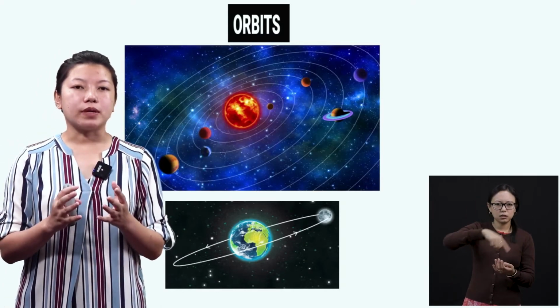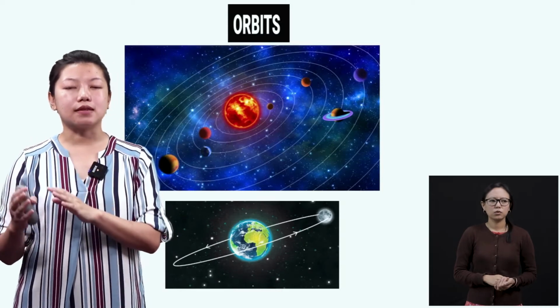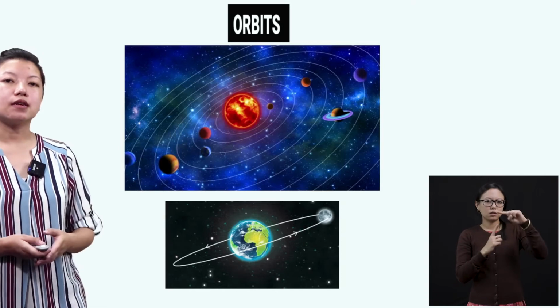Venus has a different orbit than the earth. Jupiter has a different orbit than Saturn, okay? So look carefully, this is the orbit.